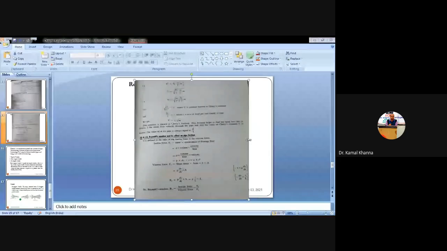So it ultimately becomes V is equal to C under root of mi. So this is the Chezy's formula. Using the Chezy's formula, we can easily calculate the value of the loss of head due to friction.